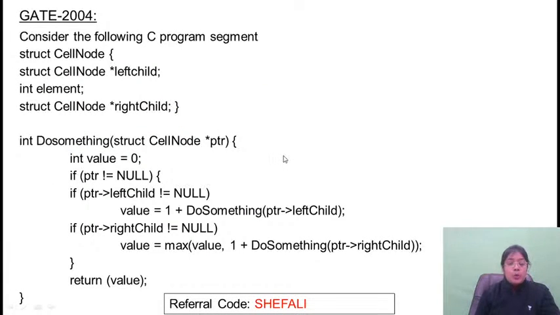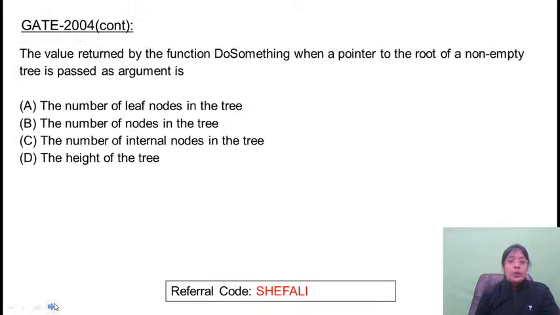So these type of problems also we have discussed earlier. So just look at the code, and in this case they'll be asking that what will be the output. So what function is returning? So the value returned by the function DoSomething. DoSomething is a function which is returning some value, and execution कहाँ से start होती है? From the root node. So when a pointer to the root of a non-empty tree is passed as an argument, it is going to calculate the number of leaf nodes in the tree, the number of nodes in the tree, the number of internal nodes in the tree, or height of a tree.